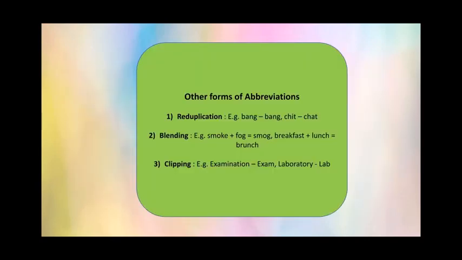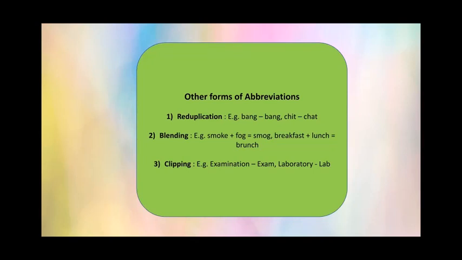So let's see some of the other forms of abbreviations. There are three more forms, that is reduplication, blending and clipping. So what is reduplication? The root or the stem of a word is repeated, exactly the same or with a slight change. Like the word bang bang.